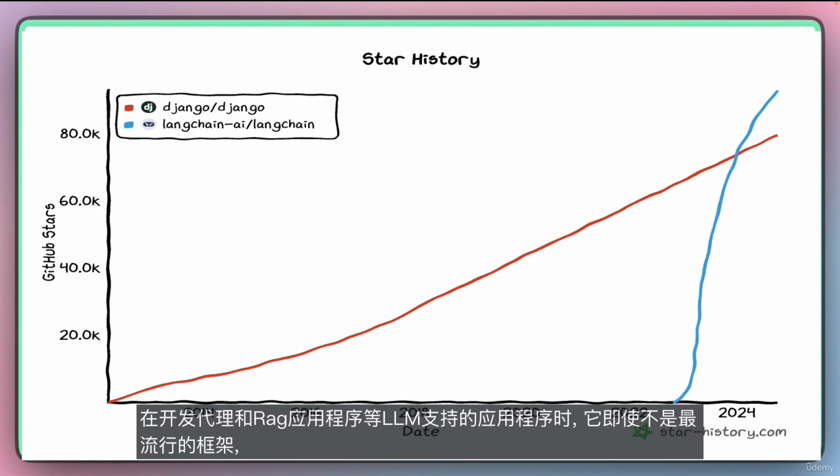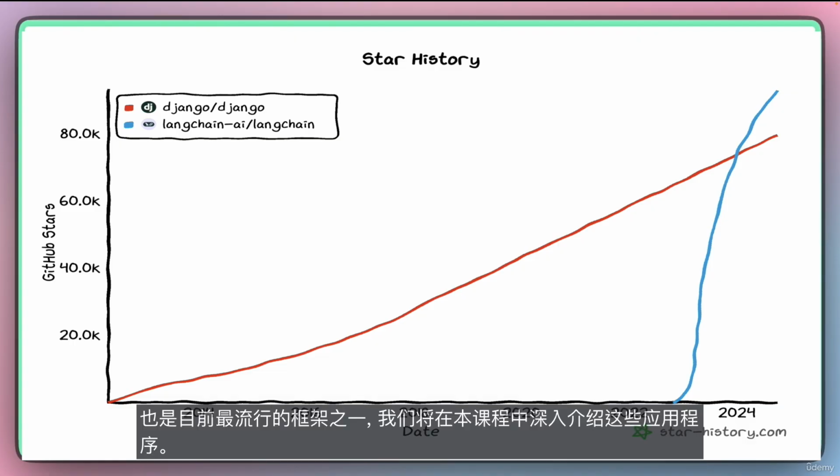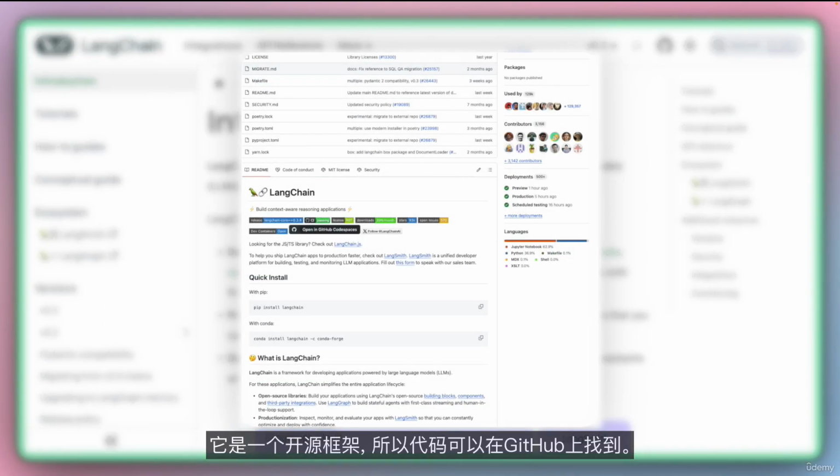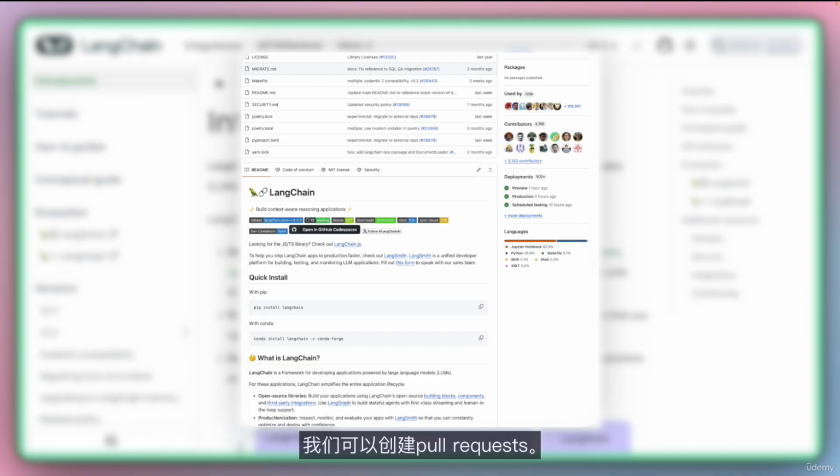It's currently one of the most popular frameworks, if not the most popular framework, when developing LLM-powered apps like agents and RAG applications, which we're going to cover in depth in this course. It's an open source framework, so the code is available on GitHub and we can create pull requests and we can really see what LangChain is doing for us under the hood.